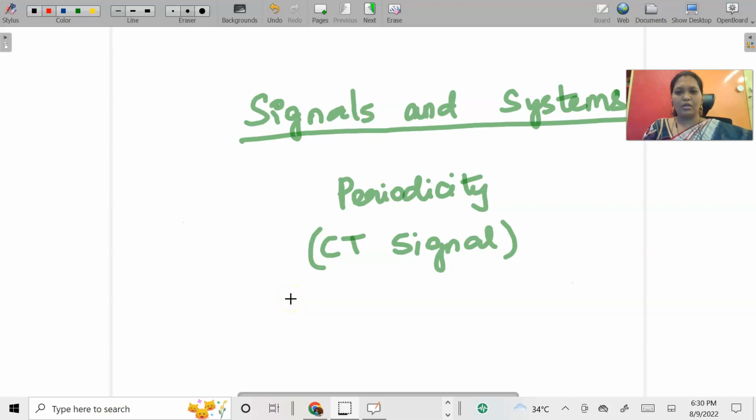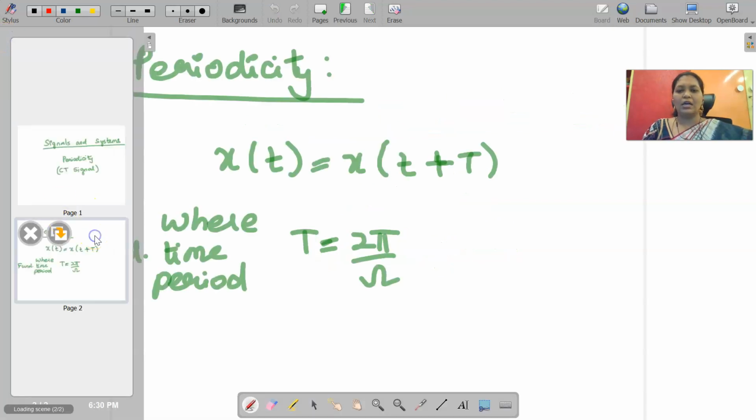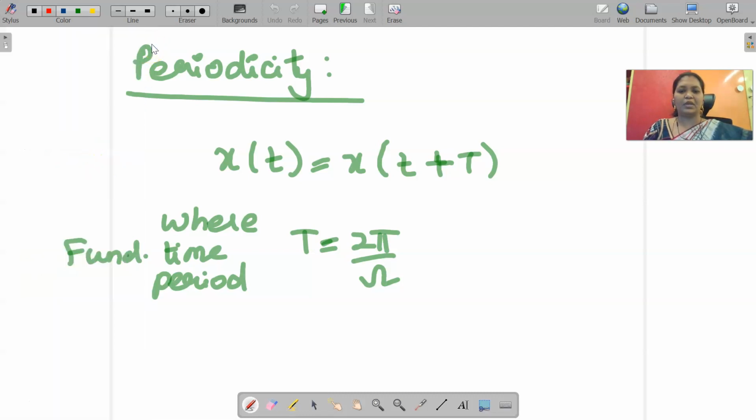Hello students, today we are going to discuss periodicity in continuous time signals. So what do we mean by periodicity? When a signal repeats again and again after a particular period of time, it is said to be a periodic signal. If it does not repeat after a certain period of time, then it is said to be an aperiodic signal.